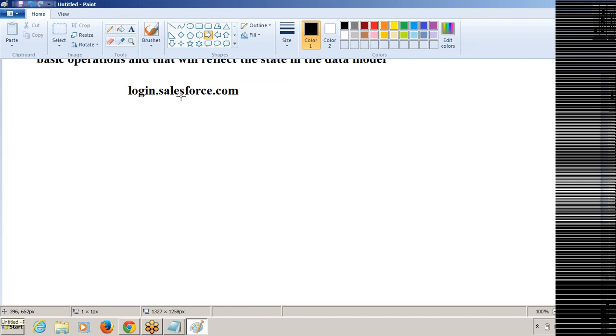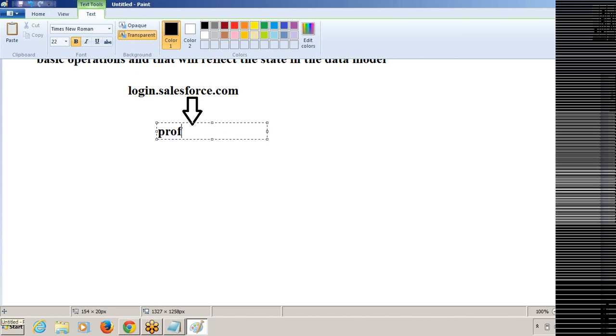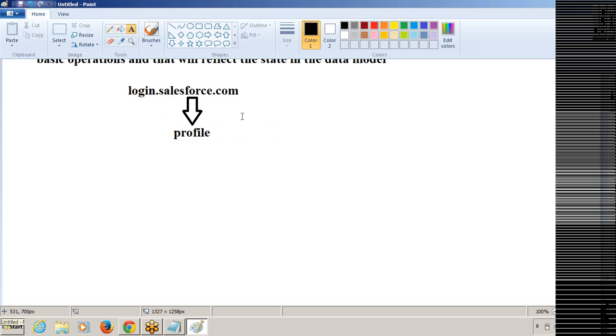Once you log in, we get the profile. The default user is created with our details, and that user gets a profile. By default, the user gets the System Administrator profile.